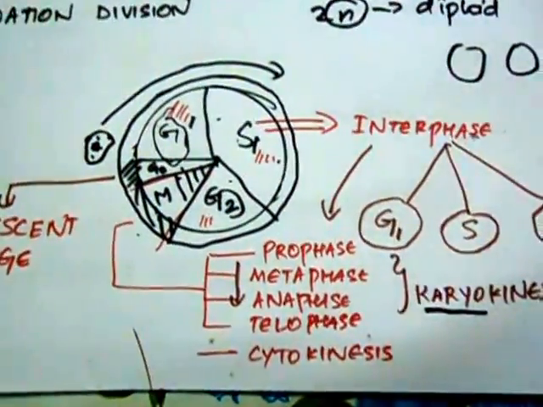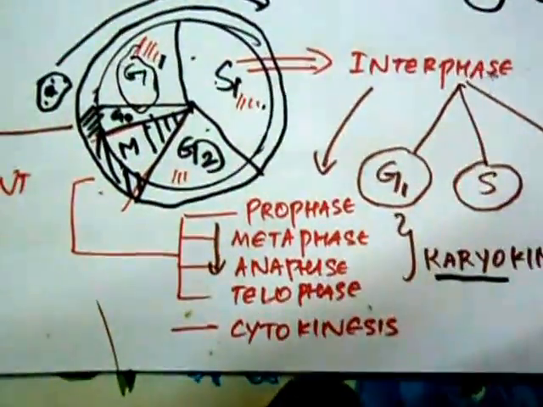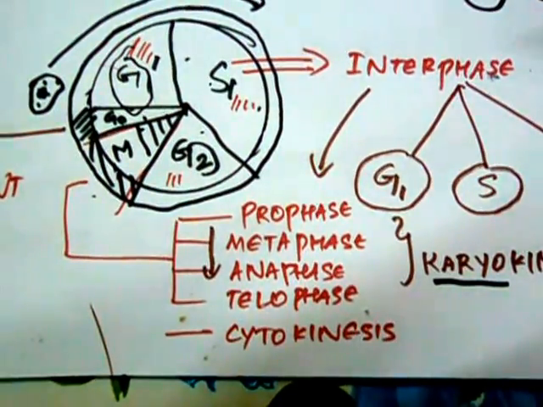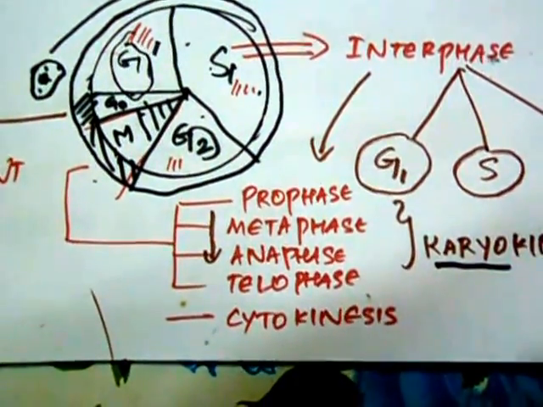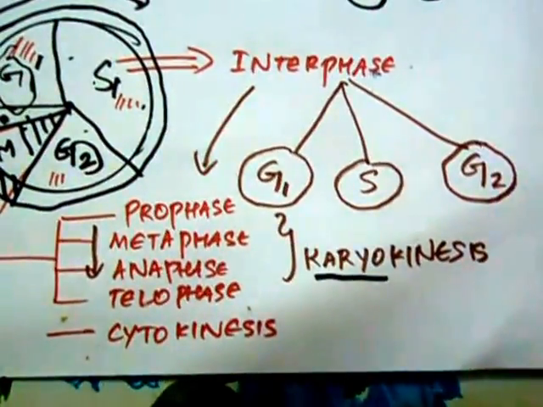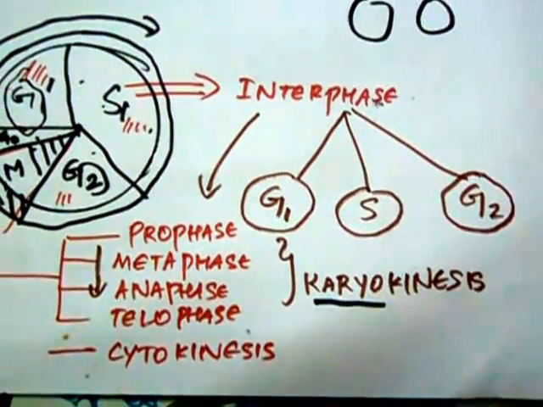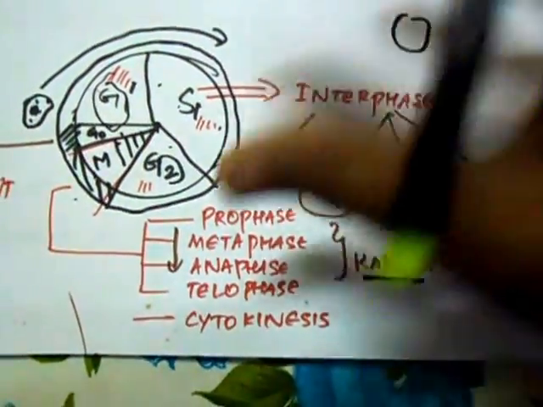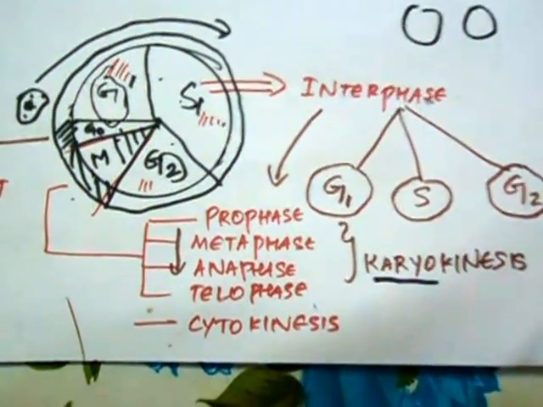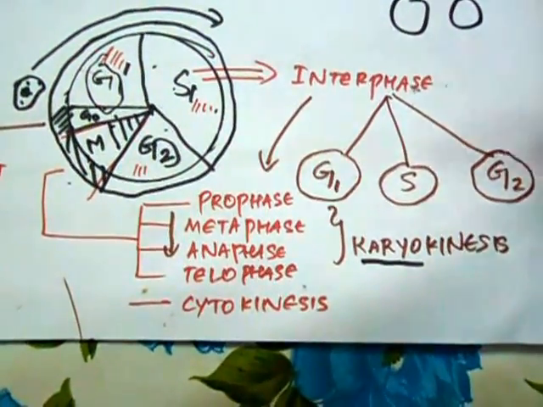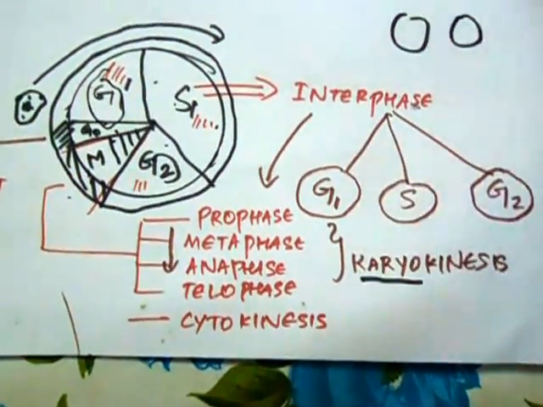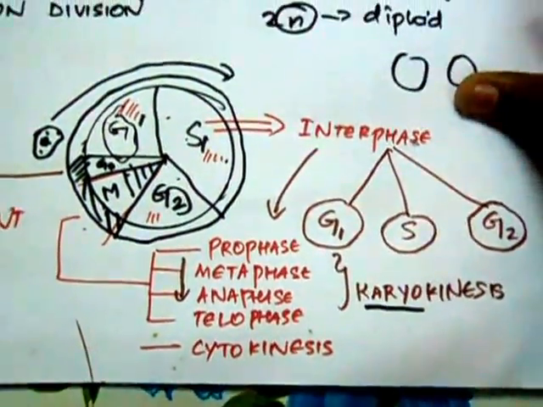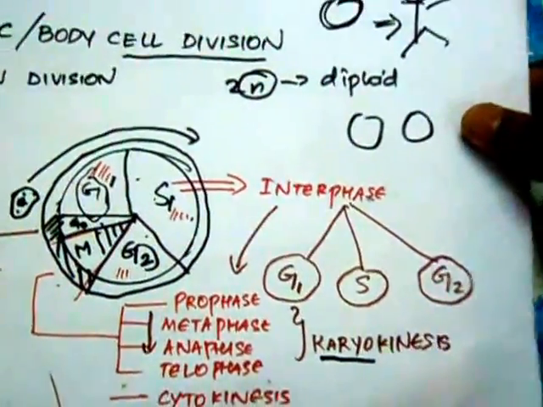The process itself can be divided into four phases, namely prophase, metaphase, anaphase and telophase. These phases are collectively called karyokinesis. Karyo means nucleus and kinesis means division. So in these four phases the nucleus is divided into two, and in the final process, which is the cytokinesis, the cell itself is divided into two, ending the process of mitosis.